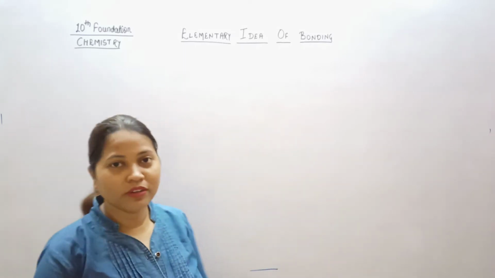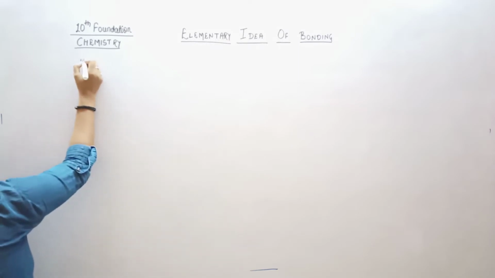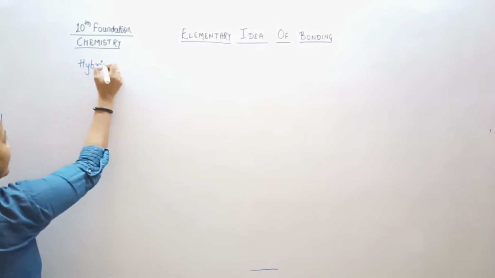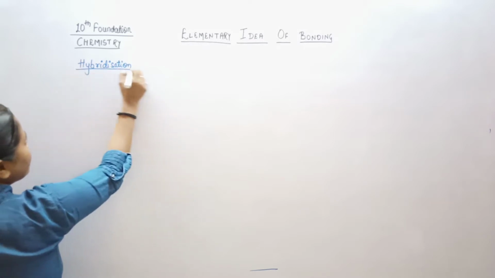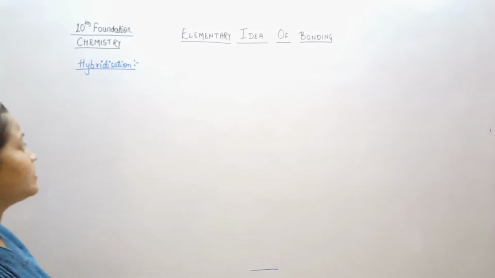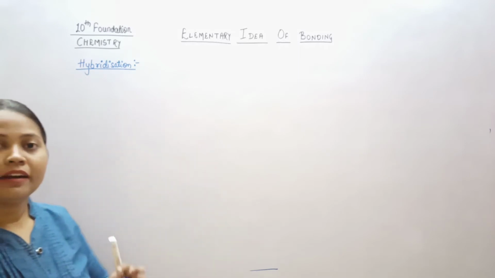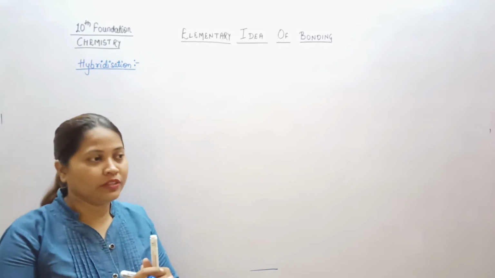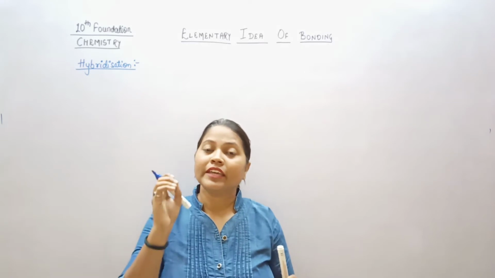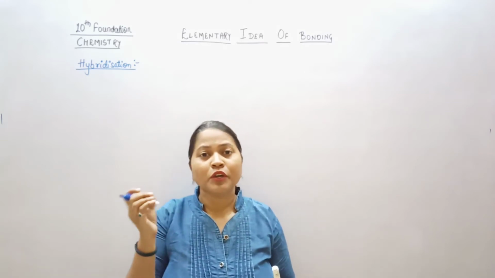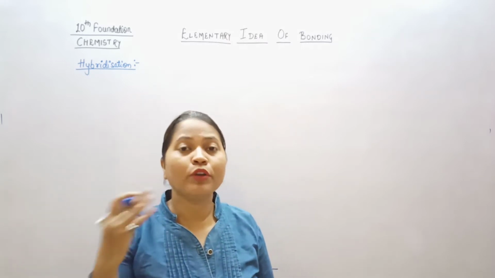I hope everything is recapable to you. So starting with the concept of hybridization. Why did this theory come into existence? This theory came into existence because we wanted to understand the orientation. Orientation we had done in VSEPR, VBT and so on. In hybridization, we wanted to understand how four bonds can form if only two electrons are unpaired. So we wanted to understand the bond formation technique.